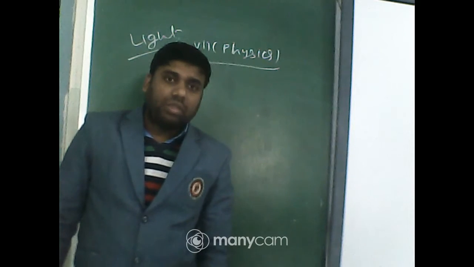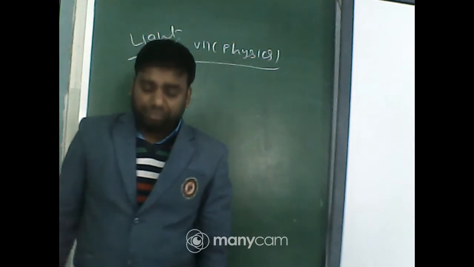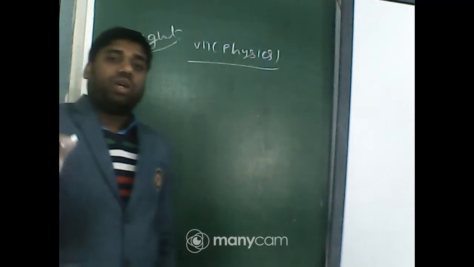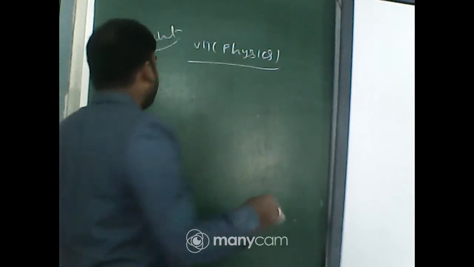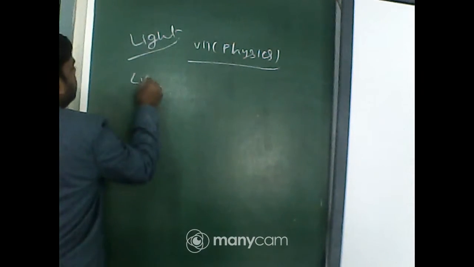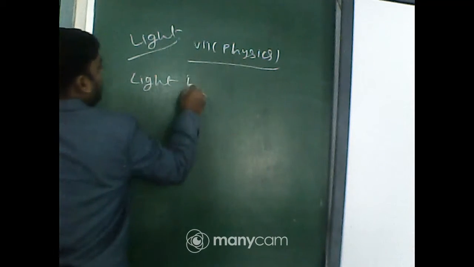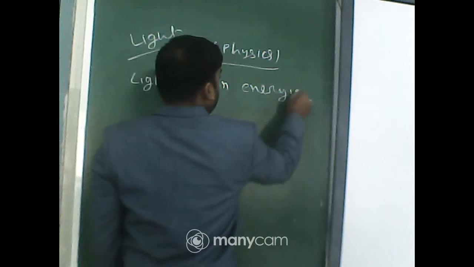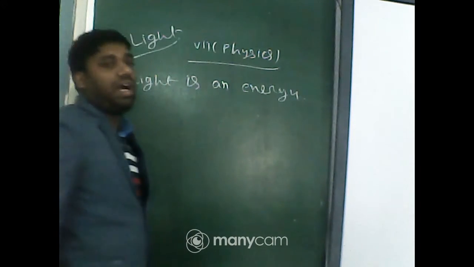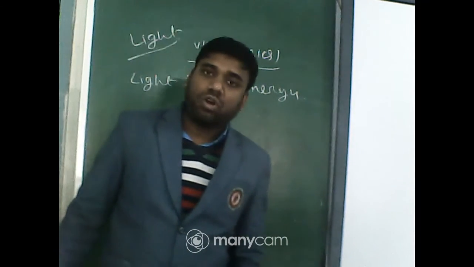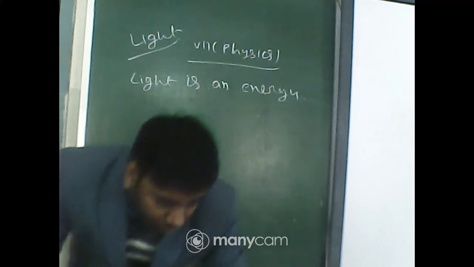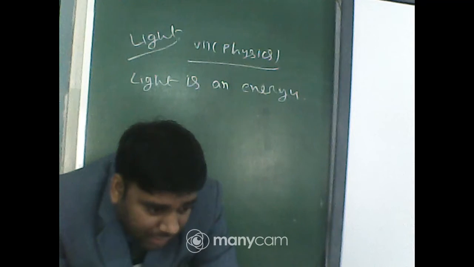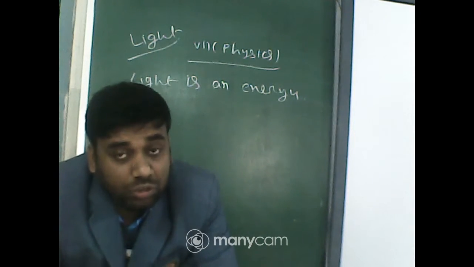And if I ask what is light, if you want to define it, you can say light is an energy which helps us to see various objects, and it can also change into another energy.